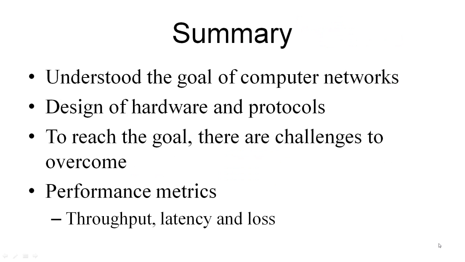So in this video, I mentioned the goal of computer networks. And to reach this goal, there is a lot of work in designing better hardware and designing protocols, and there are many challenges to overcome also to reach this particular goal. We talked about the trade-offs involved, the backward compatibility problem, and so on and so forth. Whenever you design a protocol, you need to measure its performance, and this performance is often measured in terms of throughput, latency, and loss. There are many other metrics, but these are some of the popular metrics. Now that we know the goal and the issues involved, we are ready to tackle computer networks.